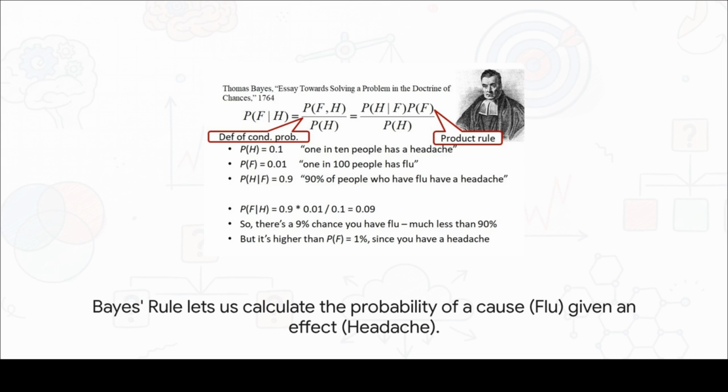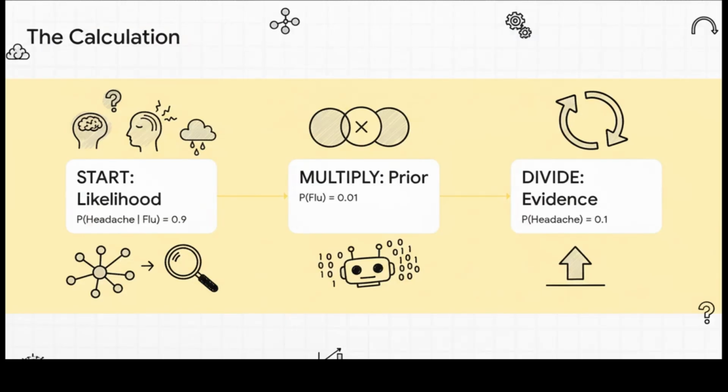This is fundamentally how doctors and detectives and scientists think, and Bayes' rule gives us the math to actually do it. The rule tells us exactly what to do. We take the likelihood of the evidence, that P of H given F, which is our 0.9, and we multiply it by the prior probability of the cause, P of F, which is our tiny 0.01. Then, to get our final answer, we just normalize all of that by dividing by the overall probability of the evidence itself, P of H, which was 0.1.